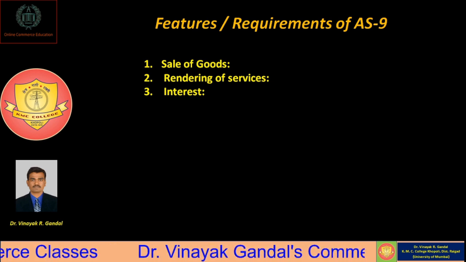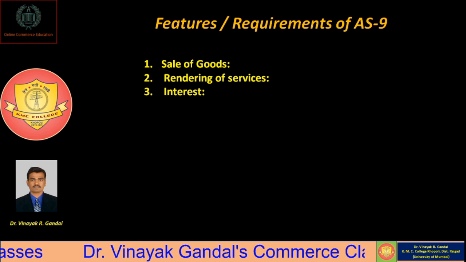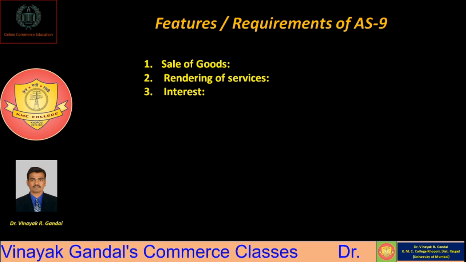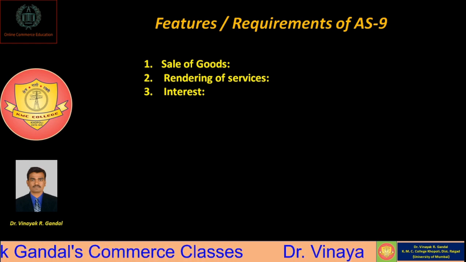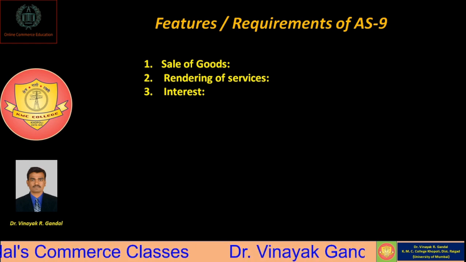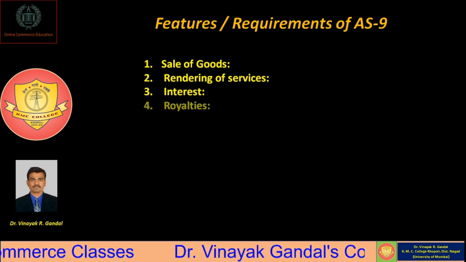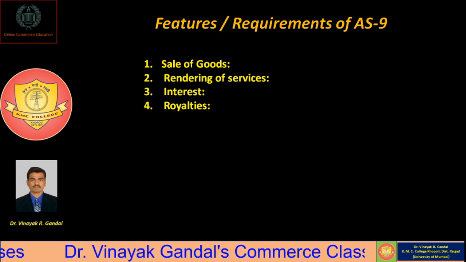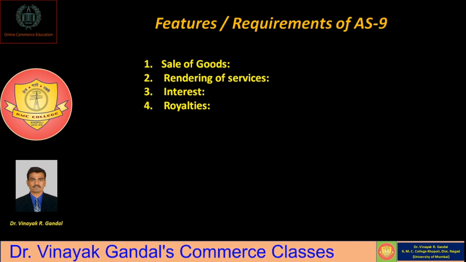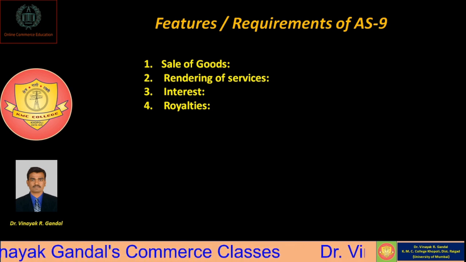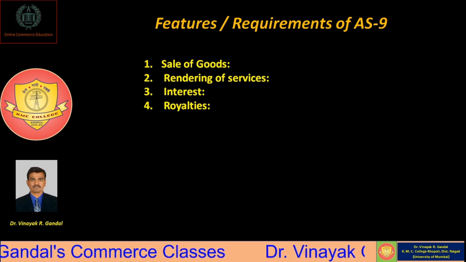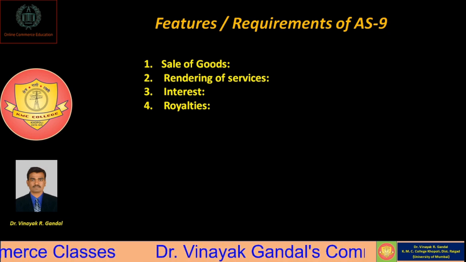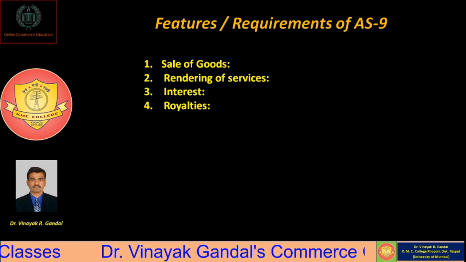So the interest income is recognized depending upon the time and outstanding principal amount. And in the case of revenue from royalties, whatever revenue generated by the company should be recognized on accrual basis in accordance with the terms of relevant agreement. So based on the royalty agreement, the revenue should be properly recognized.